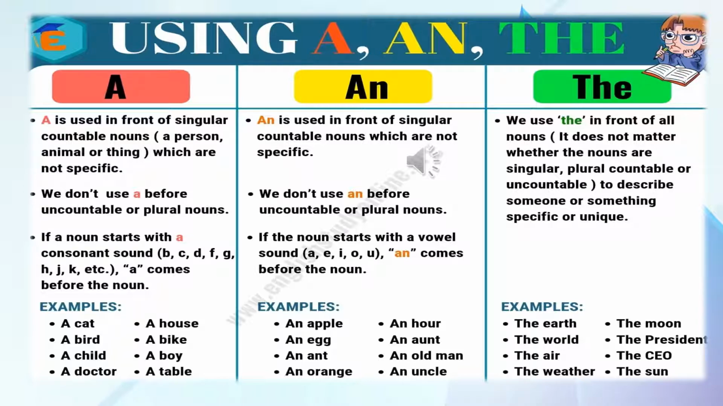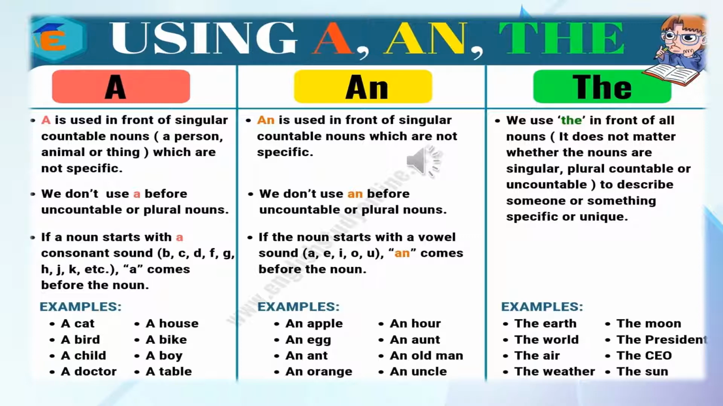For example, stars which we cannot count or which are plural in number. If a noun starts with a consonant sound, a comes before the noun. Example, a cat, a bird, a child, a doctor, a house, a bike, a boy, a table.